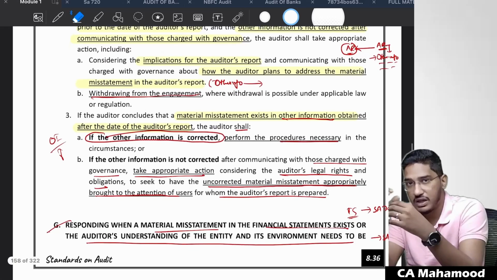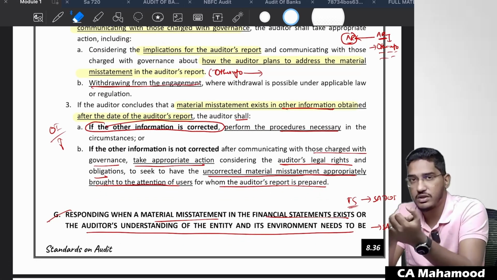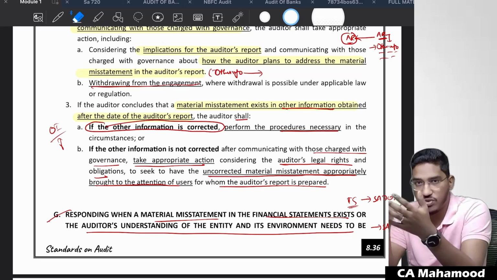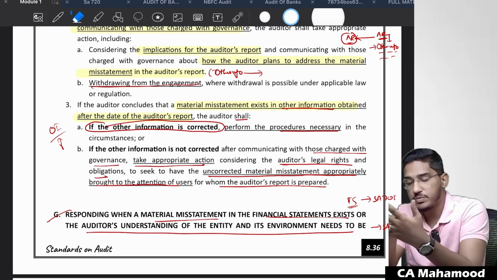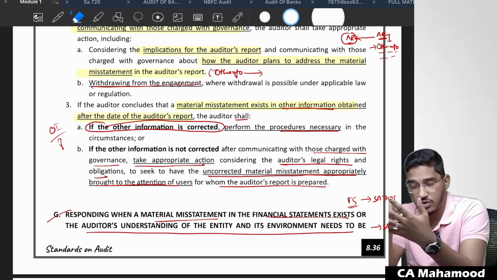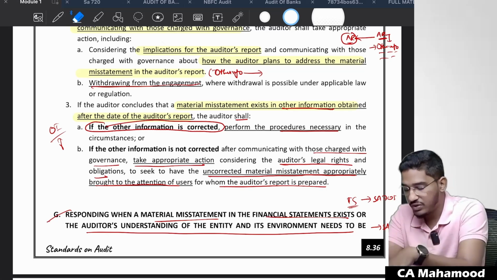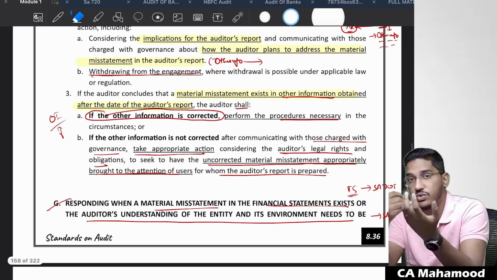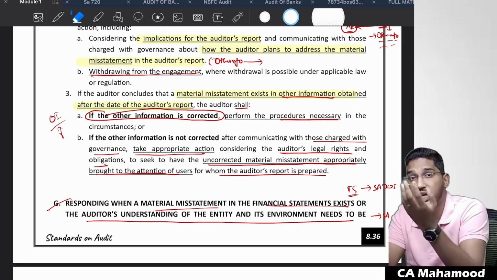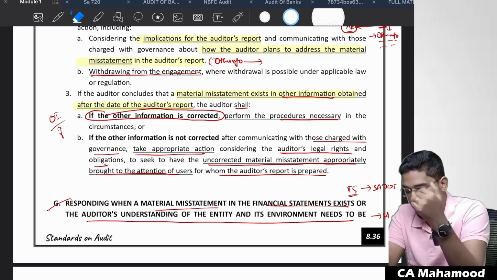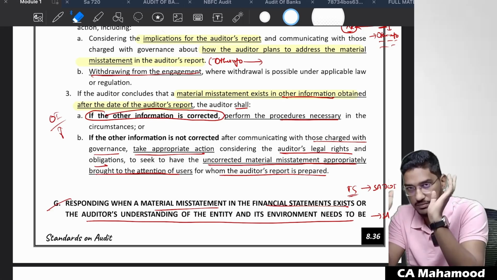In case you did not get the other information prior to the date of the auditor's report, you have already given the auditor's report. After the date of the auditor's report, you got the other information and concluded it contained a mistake, and neither the management nor those charged with governance is correcting it. Then what should you do? You should consider your legal rights and obligations. You could even take legal advice. You can ask the management and others to take appropriate action to stop people from relying on the auditor's report. Like SA 560 we have done, the same thing we will do here.